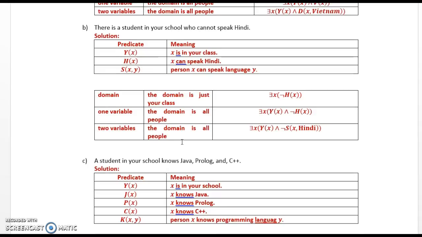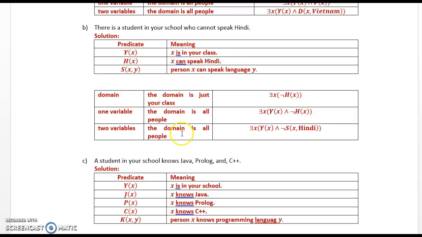There's a student in your school who cannot speak Hindi. Y(x) is "x is in your class," H(x) is "x can speak Hindi," and S(x, y) is "person x can speak language y." When the domain is just your class, we can write there exists x, not H(x). With one variable, the domain is all people, there exists x, Y(x) and not H(x). And for 2 variables, the domain is all people, there exists x, Y(x) and not S(x, Hindi).